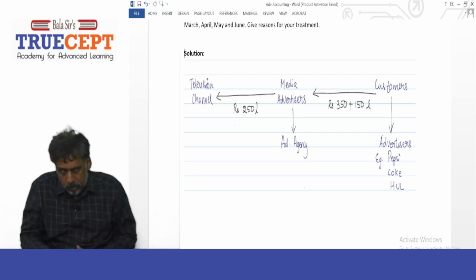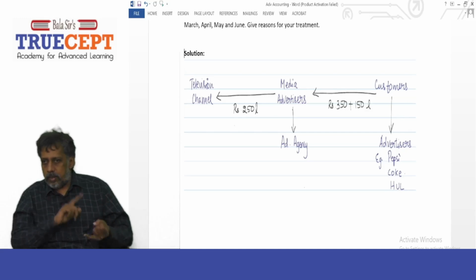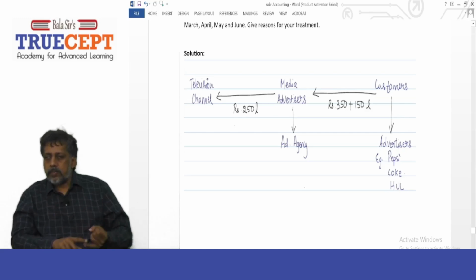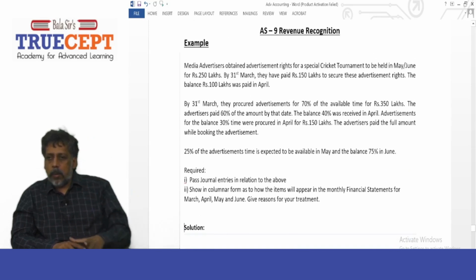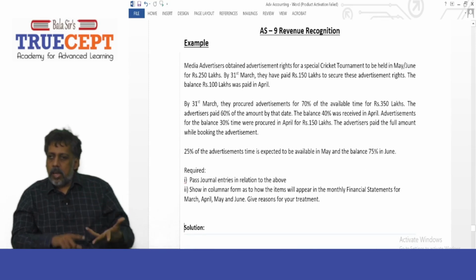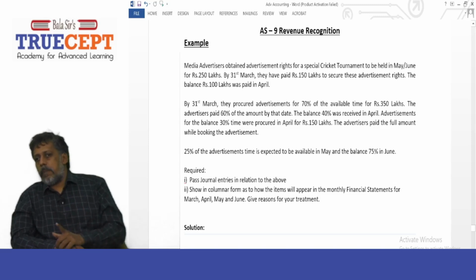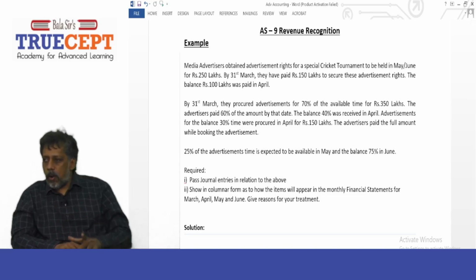If you want, you can once again go back and reread the question. Now having this diagram in your mind, you are going to pay me rupees 250 lakh, and you want to sell the 1000 minutes for rupees 500 lakh. So your profit is going to be the difference, 250 lakh.